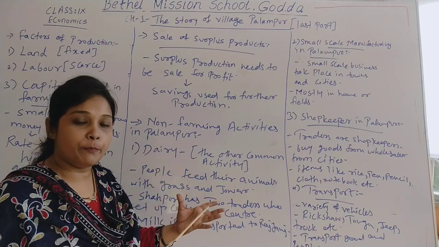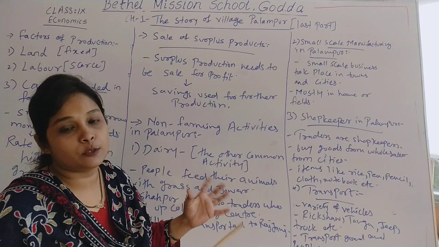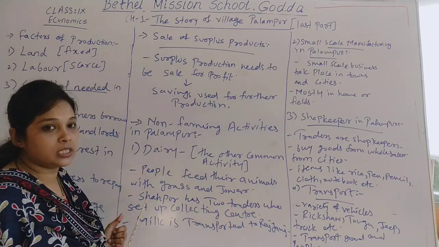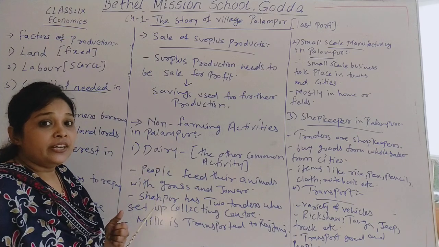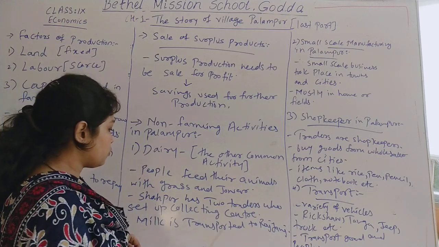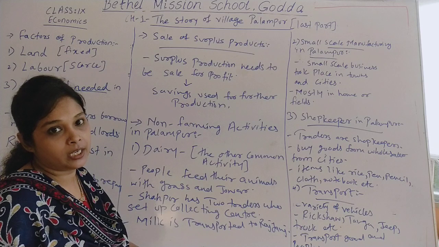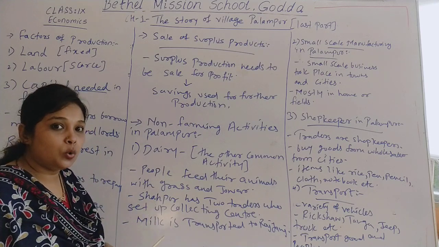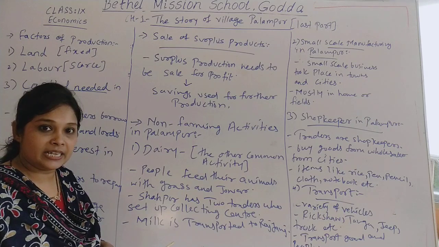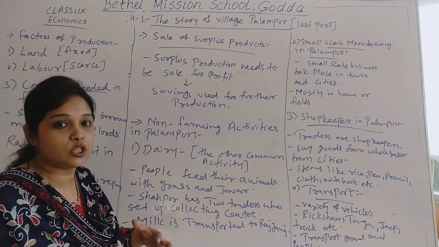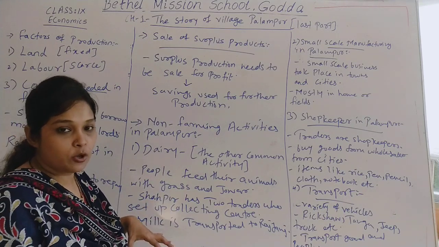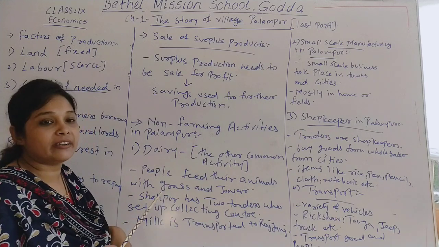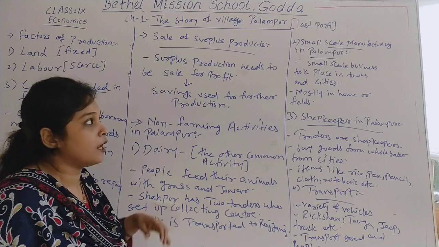Whatever milk has been produced in Palampur is collected by these two traders of Shahapur, and then they transport that milk to Rajganj, where they have milk centers. First they collect the milk, then they transport it to Rajganj, because Rajganj has many milk centers. Through this, dairy activities take place in Palampur.